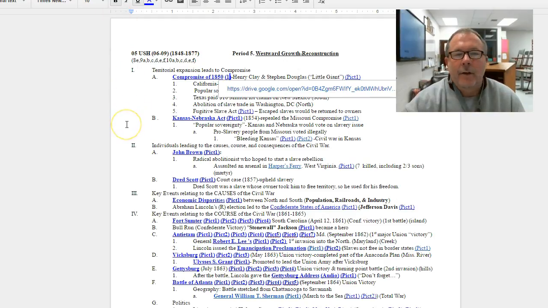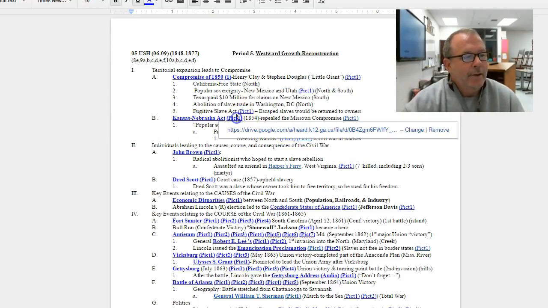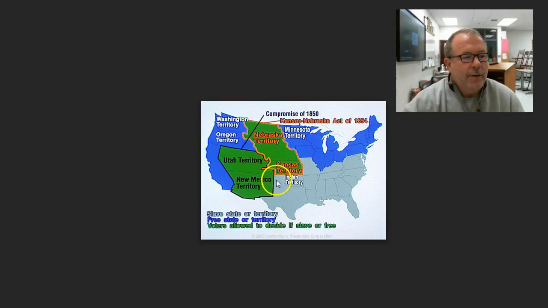The next compromise, due to territorial expansion, was the Kansas-Nebraska Act. Now, the Kansas-Nebraska Act was, as you see from the map that's here, this territory here. And again, Stephen Douglas, the Little Giant, proposes that Congress allow the people moving into these 2 territories to determine the slavery issue themselves. Kansas logically would choose to be a slave state, and Nebraska would logically choose to be a free state.